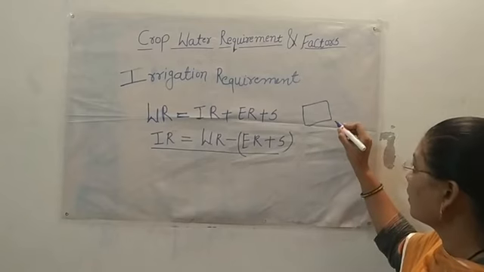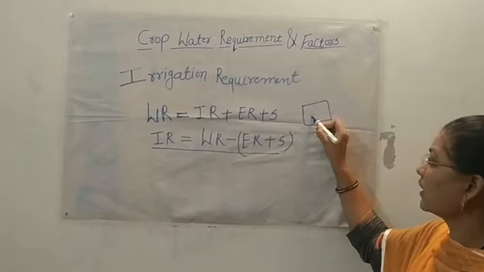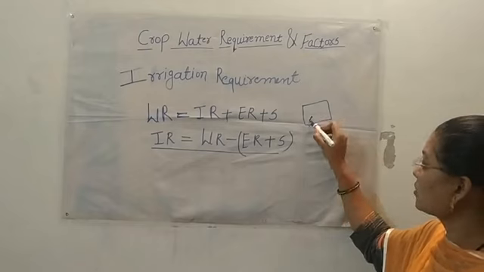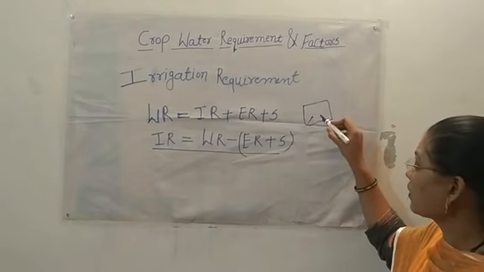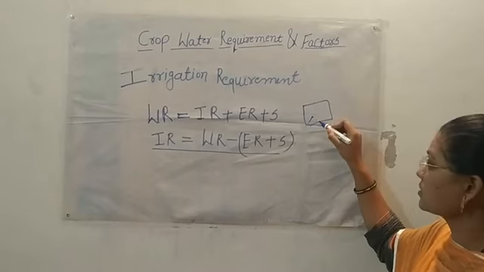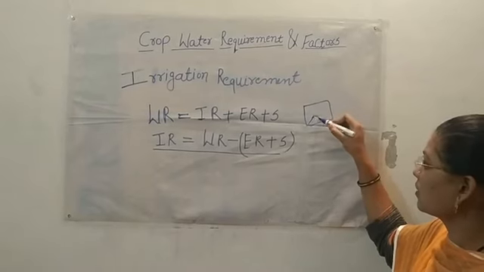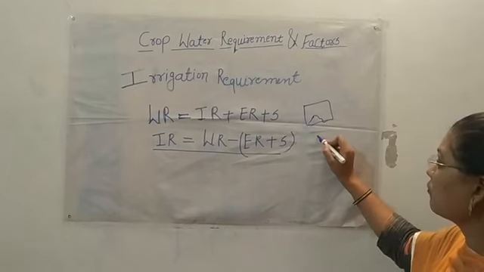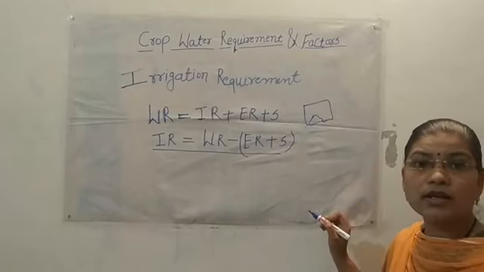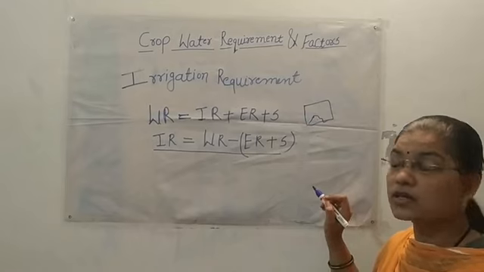Then there are the application losses of irrigation on that farm. So it depends on the crop grown, and application losses for particular irrigations depend on the irrigation requirement of the farm. Irrigation requirement also varies with the stage of the crop.